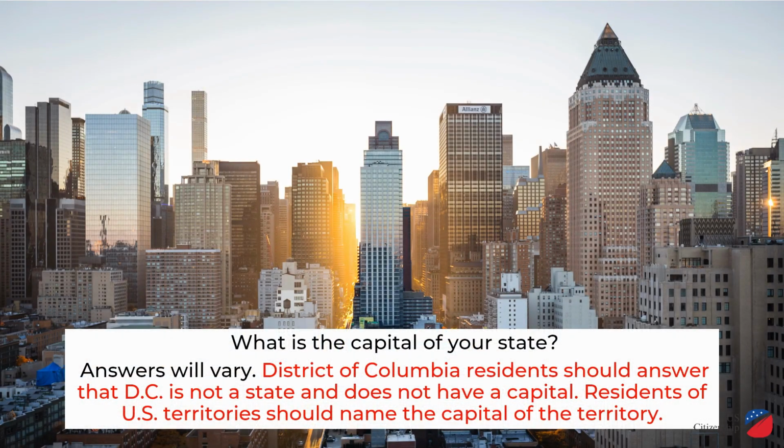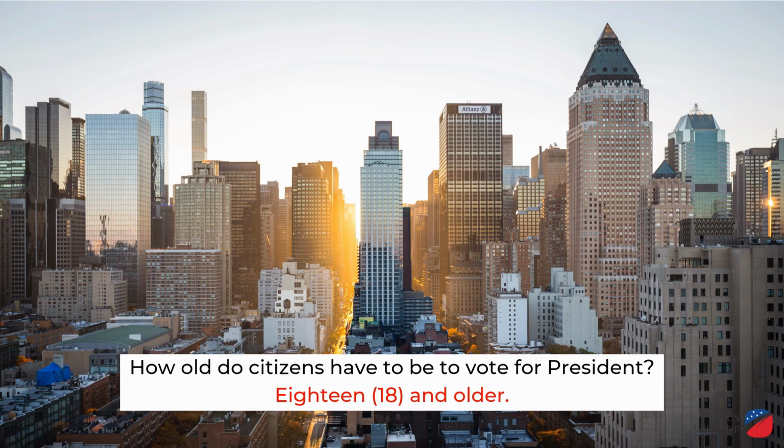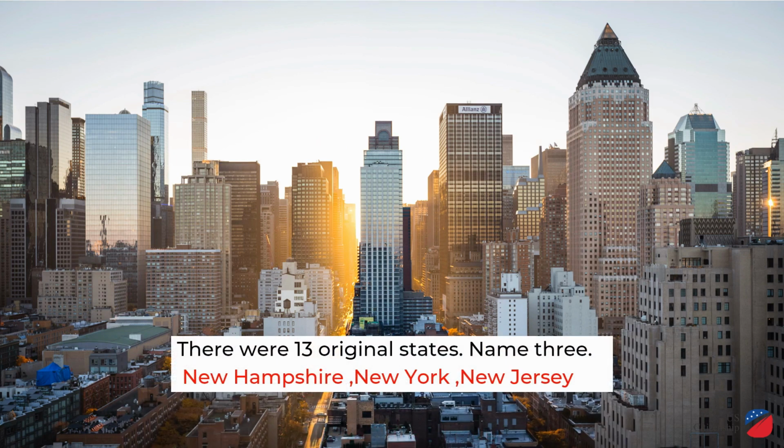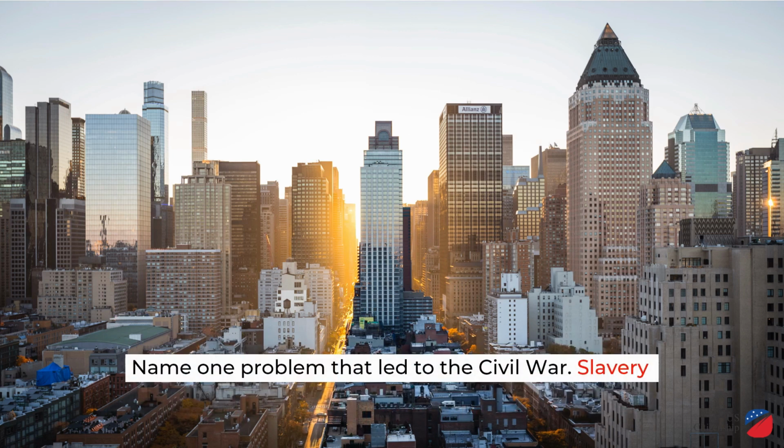What is the capital of your state? Answers will vary. District of Columbia residents should answer that D.C. is not a state and does not have a capital. Residents of U.S. territory should name the capital of the territory. How old do citizens have to be to vote for president? 18 and older. There were 13 original states. Name 3. New Hampshire, New York, New Jersey. Name one problem that led to the Civil War. Slavery.